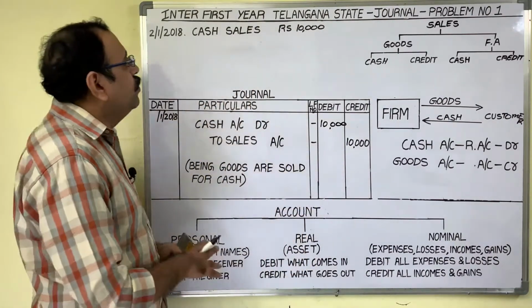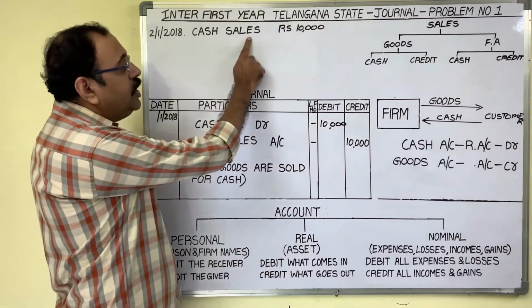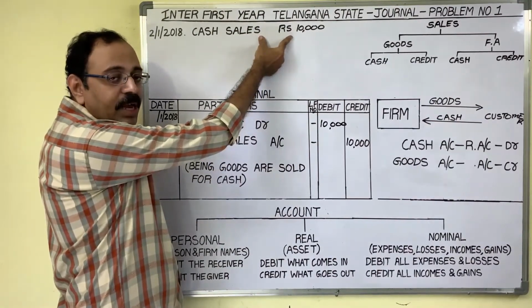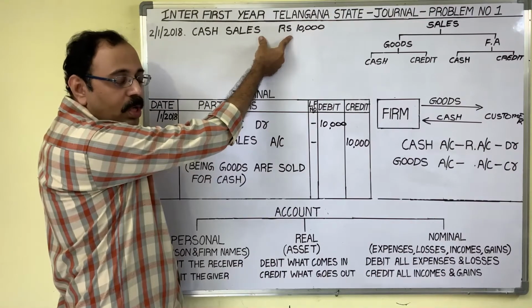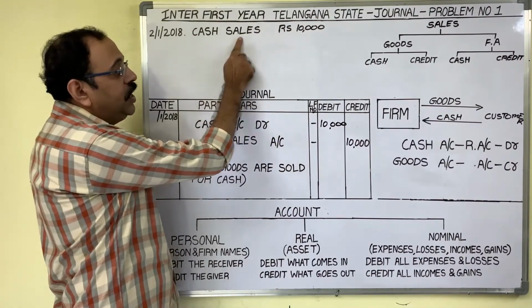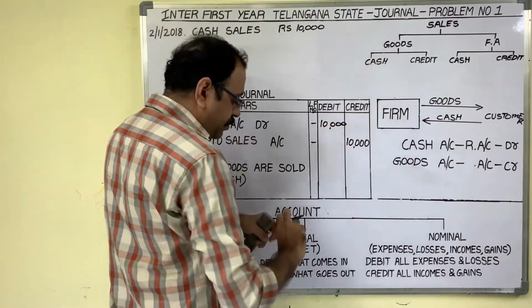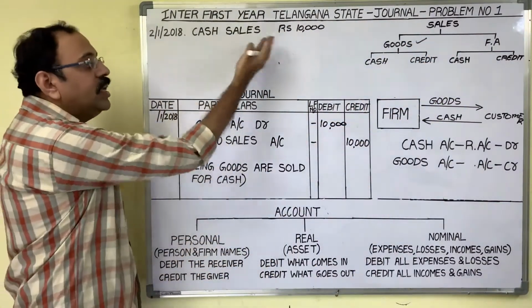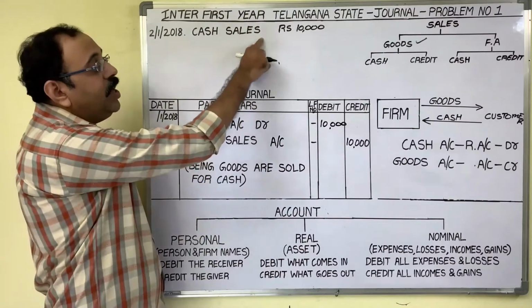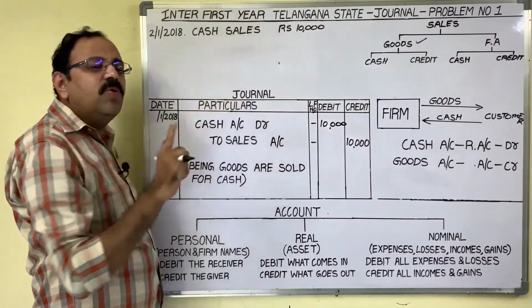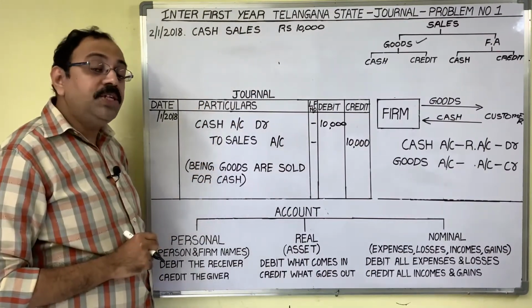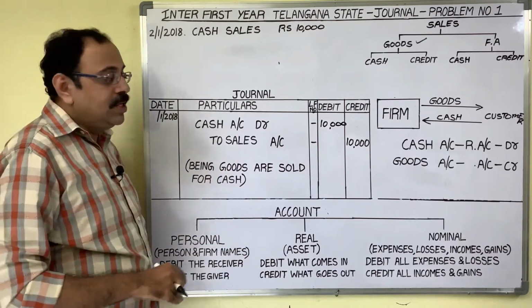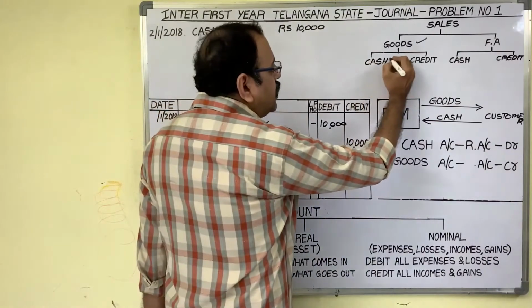Clear? So first, what should we observe? What they are selling. Is any fixed asset name there? Building, machinery? No. Therefore our assumption is that goods are sold. Next, how are they selling? Is a customer name given? No. We need not remember the customer name. Means we sold those goods for cash. So it is a cash transaction.